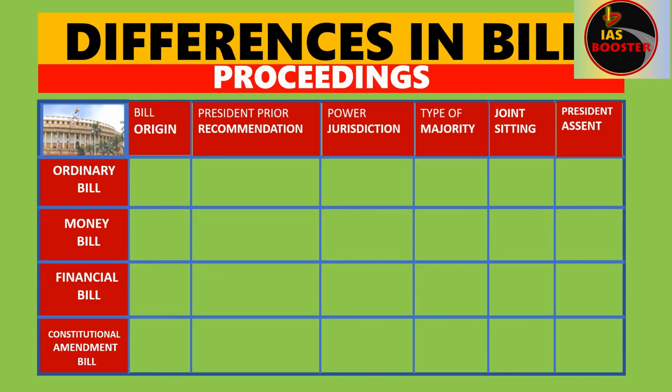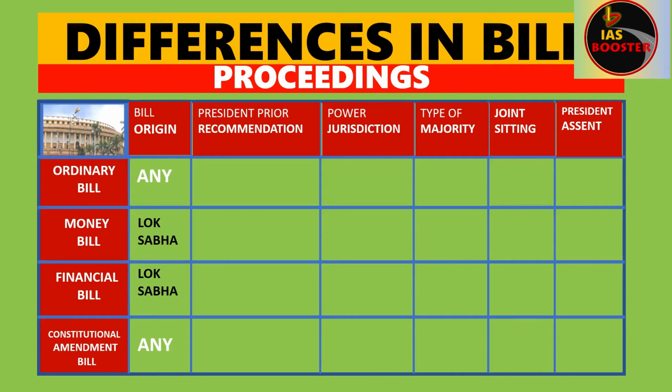We will now discuss the procedural differences of all the four bills when the bill is introduced in the Parliament. Let's begin with origin of the bills. Here in the origin of the bill, ordinary bill and constitutional amendment bill can be introduced in any of the houses, either in the Lok Sabha or the Rajya Sabha. But for the money bill and financial bill, it is compulsory to introduce the bill only in Lok Sabha.